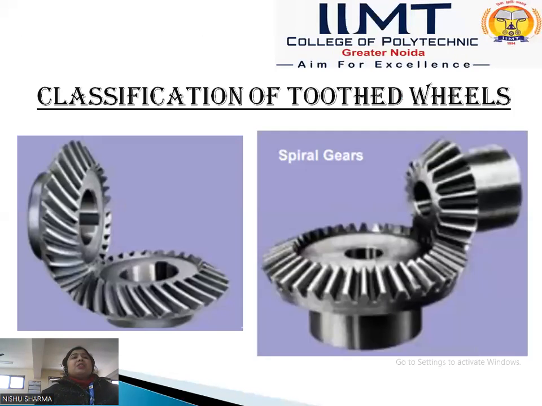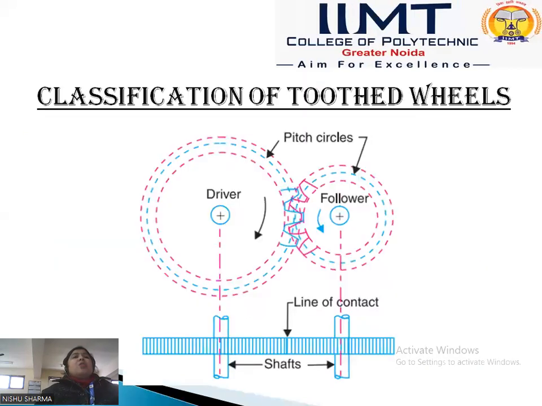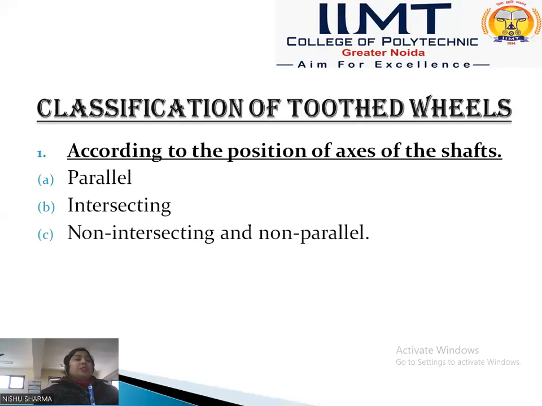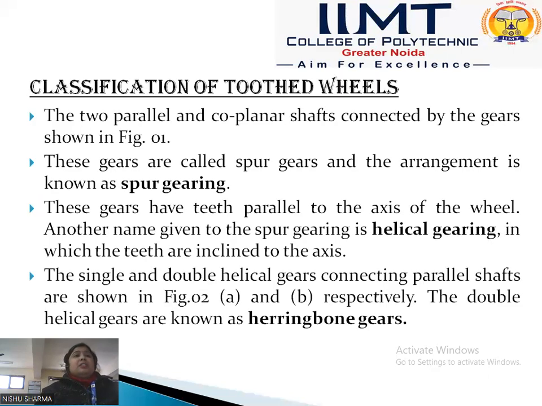Firstly, we will discuss the classification according to the position of the axis of the shaft. There are basically three types of gear according to the position of the axis of the shaft. First one is the parallel gear, another one is the intersecting, and the last one is the non-intersecting and non-parallel gears.